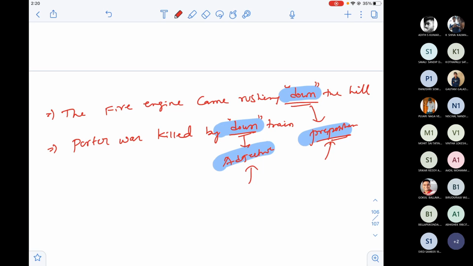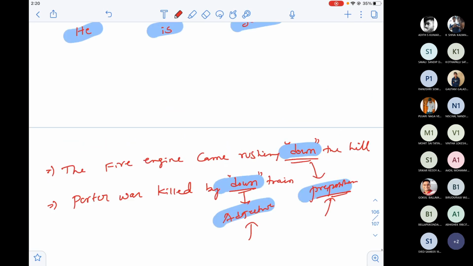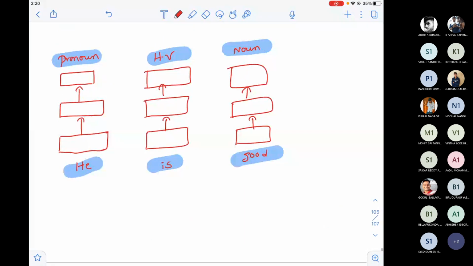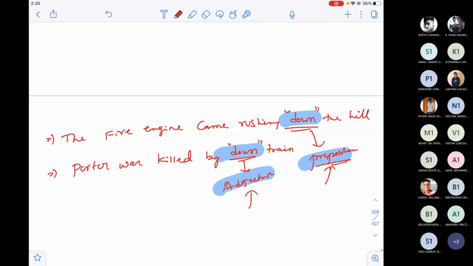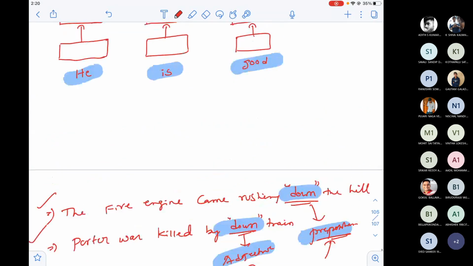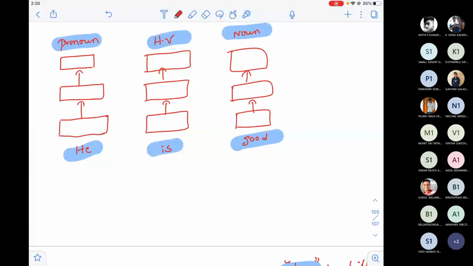In this very small sentence the dependencies may not be visible, but you can apply the same explanation. I'm not taking a bigger example because I would have to draw this architecture n number of times. But in reality we'll have dependencies, whether dependency 1, dependency 2, or dependency 3.